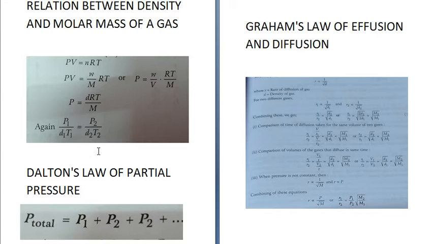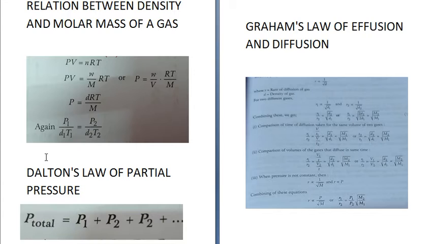Then the lifting capacity is mass of air minus mass of gas which is filled in the balloon at the same temperature and pressure, plus mass of balloon. In an open vessel, pressure and temperature are constant. Therefore, we can write for an open vessel n1T1 is equal to n2T2.